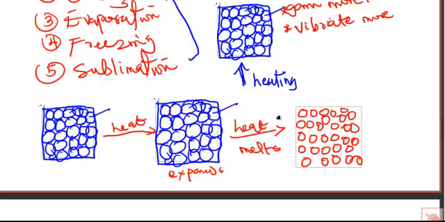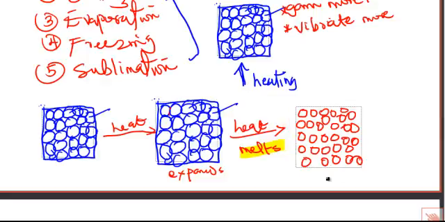At that point in time, we say that solid substance melts. That is melting. Melting happens when the particles expand and vibrate to the extent that the force of attraction between the particles breaks. At that point, that solid will become a liquid.